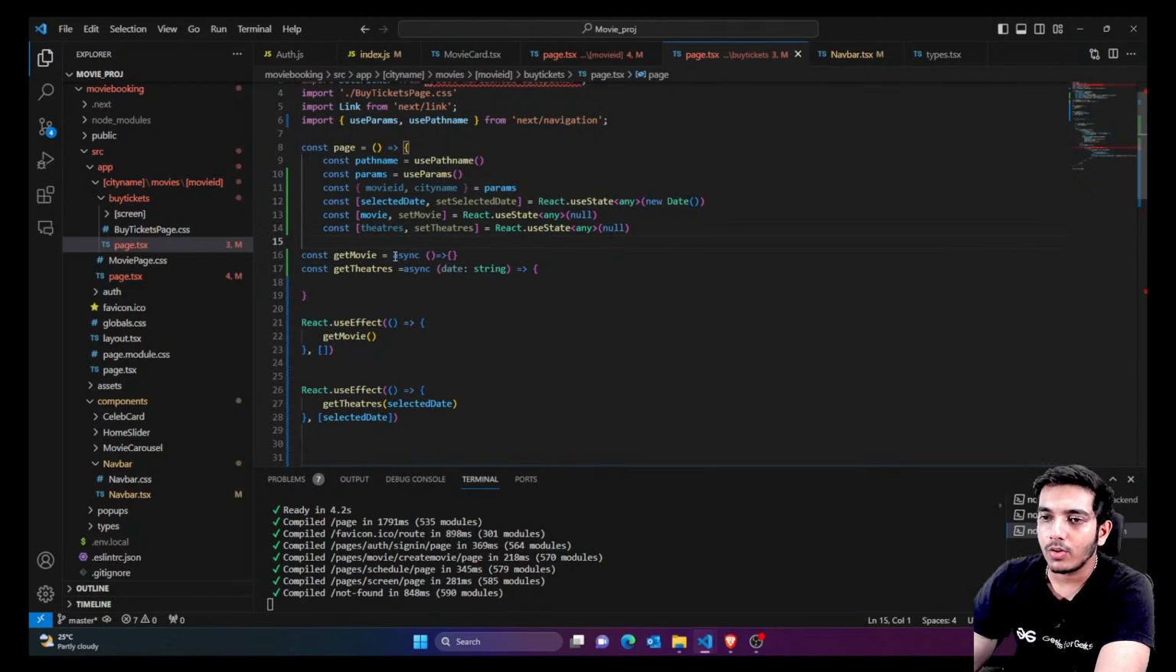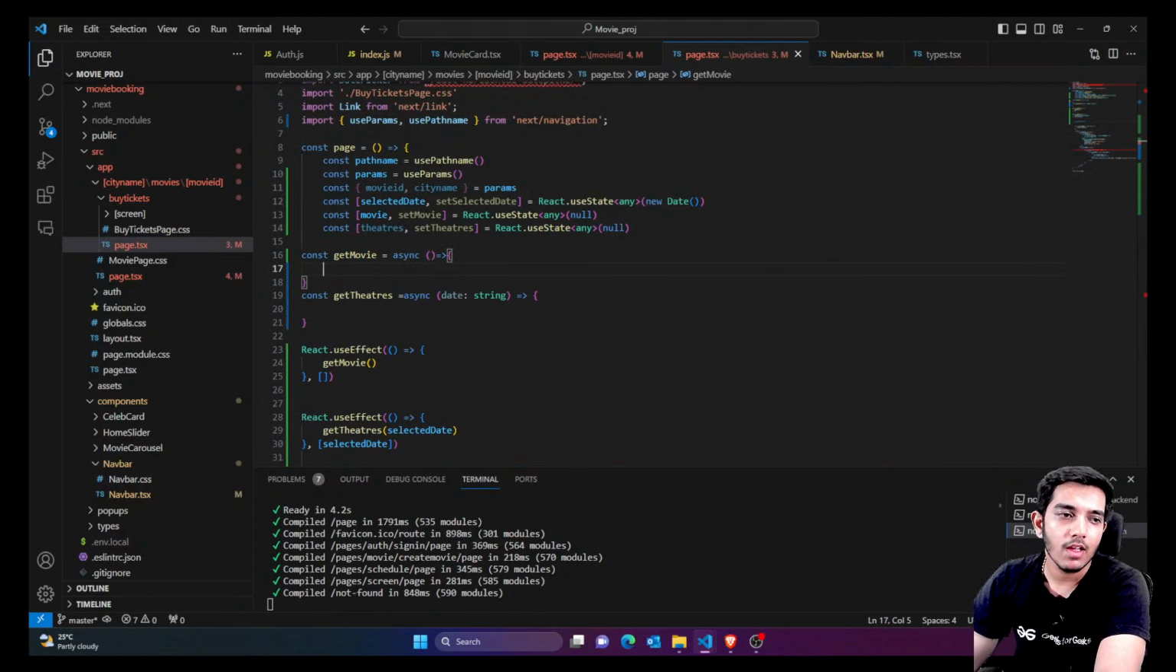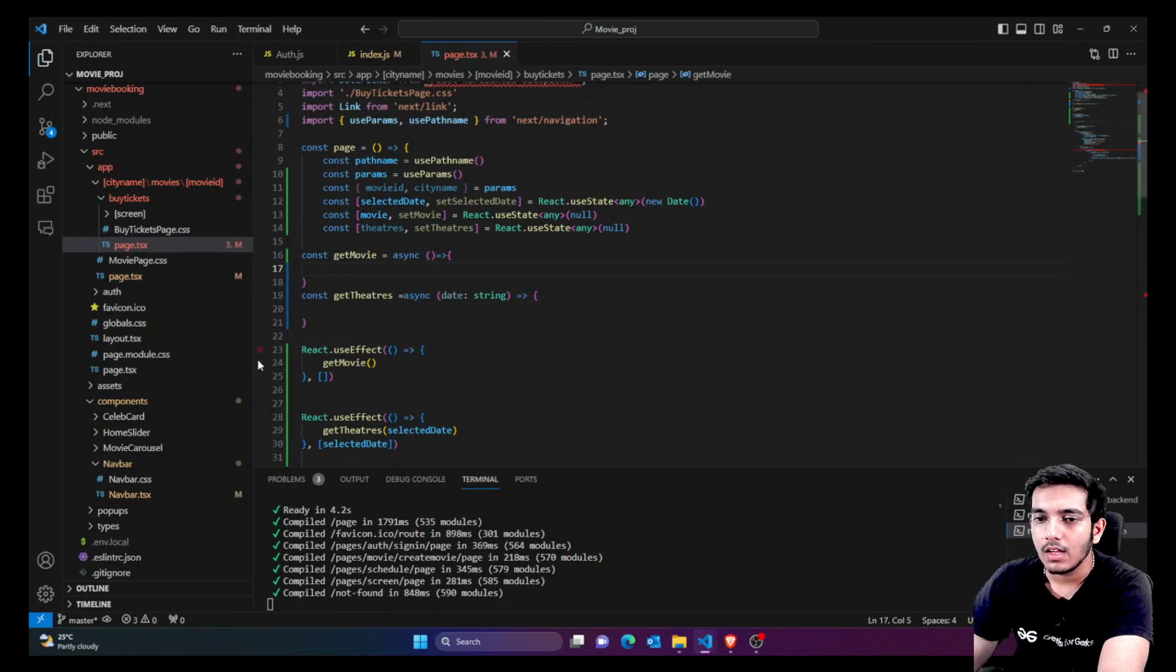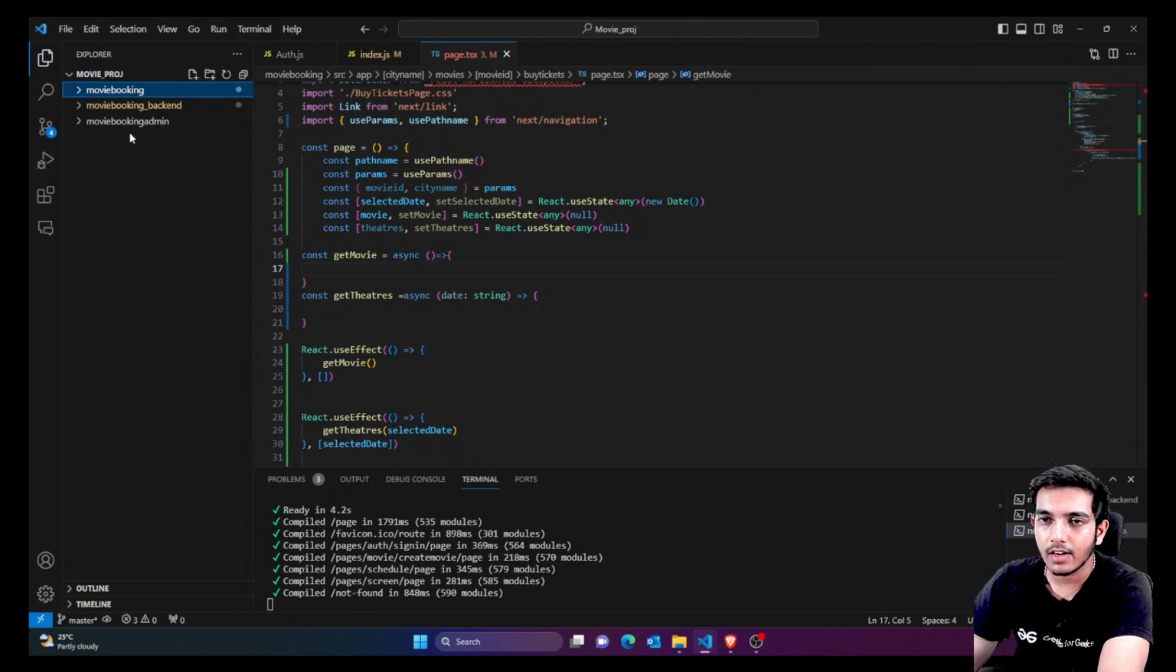Right, so guys, now we're going to talk about these. So first of all, you can see this is get movie. So let me just call the get movie API. For that, I'll just close everything for now. I'll just close a few things from here. Anyways, now let's go to the backend. And in backend, actually, I'll just close the front end and the backend.